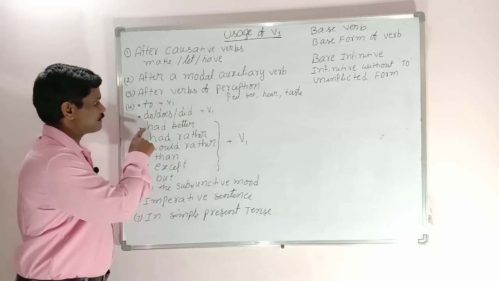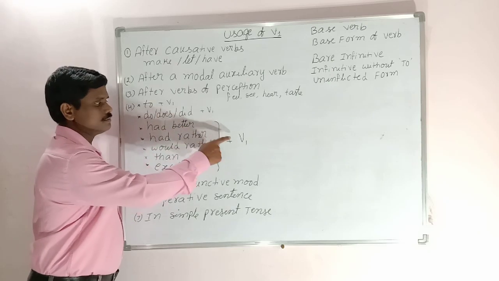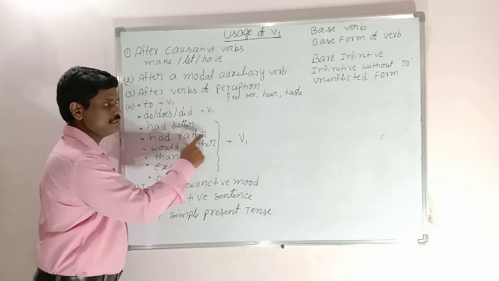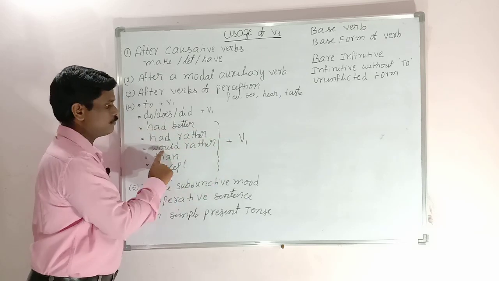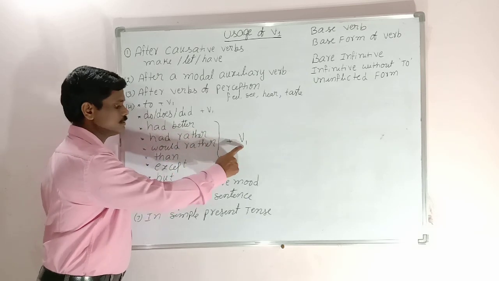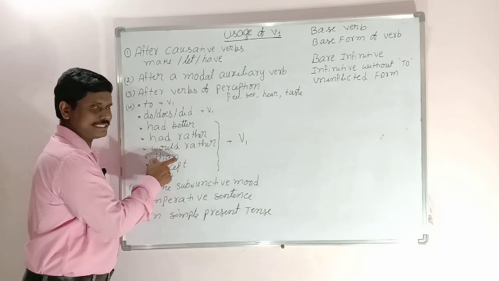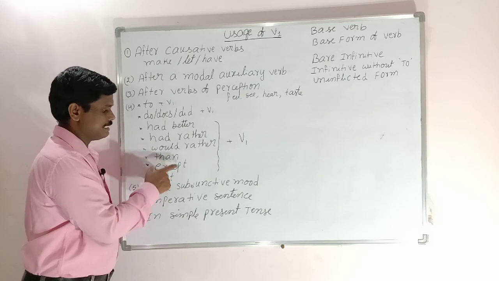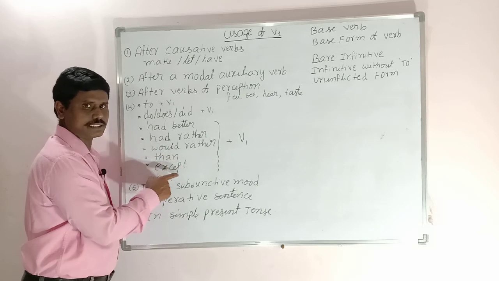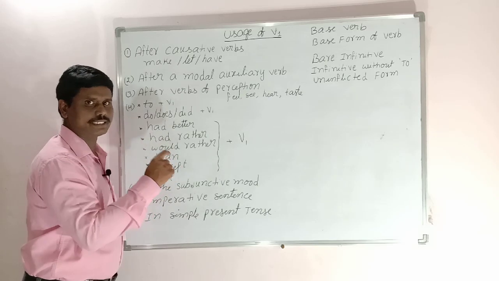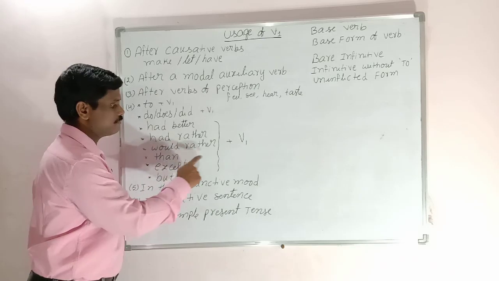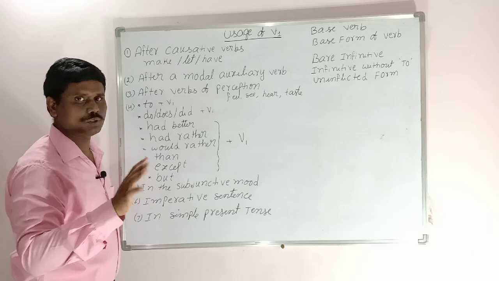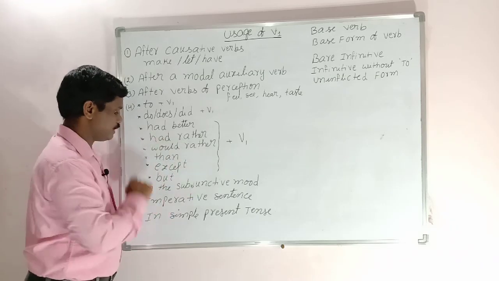Next rule. After had better, we use verb 1. After had rather, we use verb 1. After would rather, we use verb 1. Than, except, but: when they are used as a conjunction, we always use verb 1, no other forms, directly verb 1.